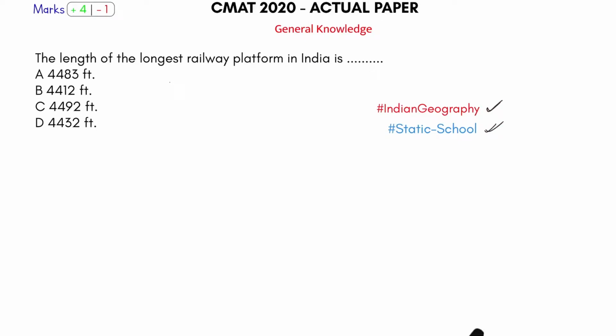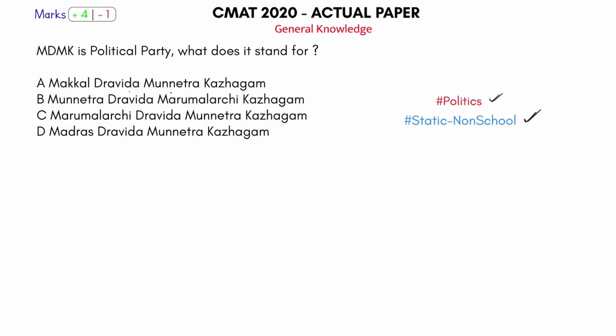The length of the longest railway platform in India is again Indian geography, static school GK. The answer here is 4483 feet. Check this as well: politics but static non-school. This is not what you will study in school, right?